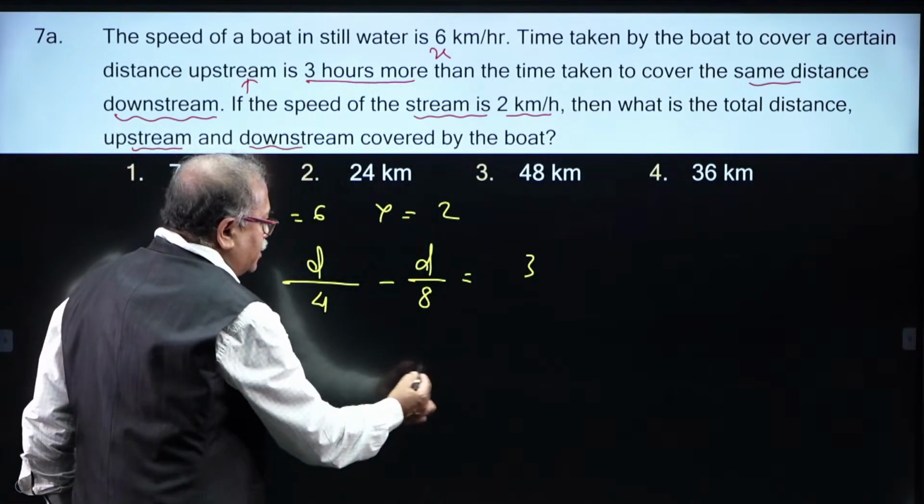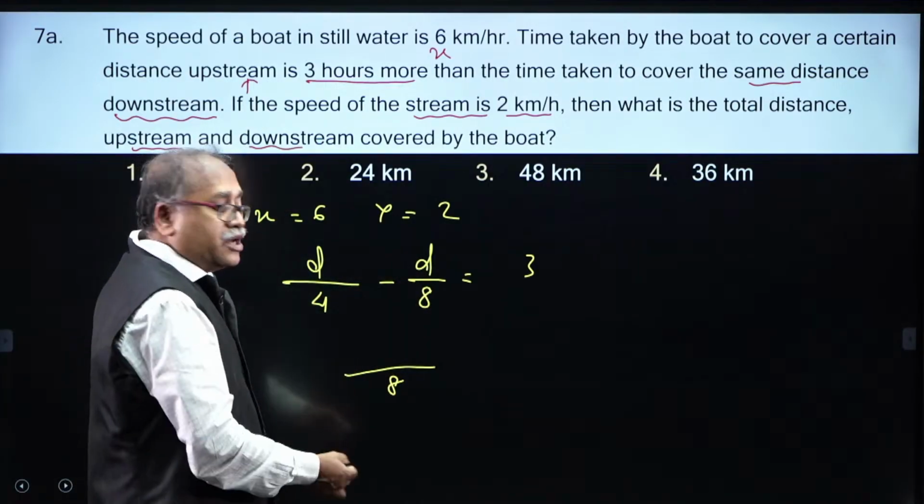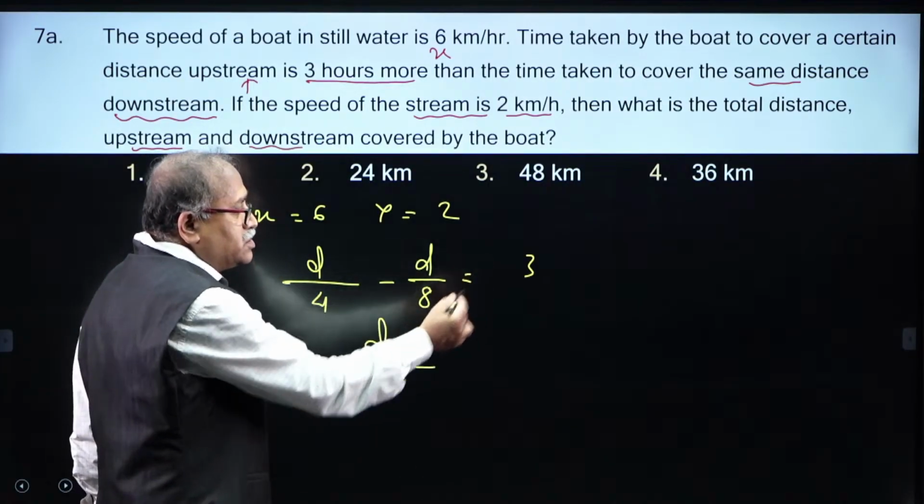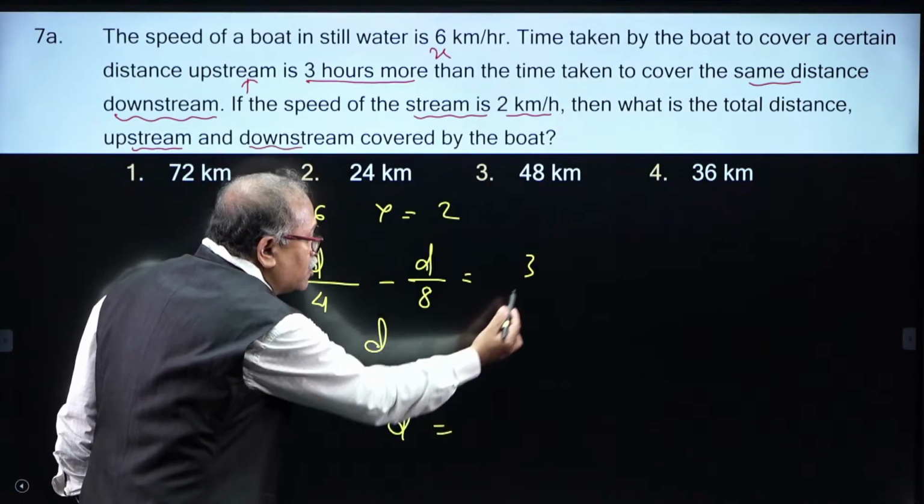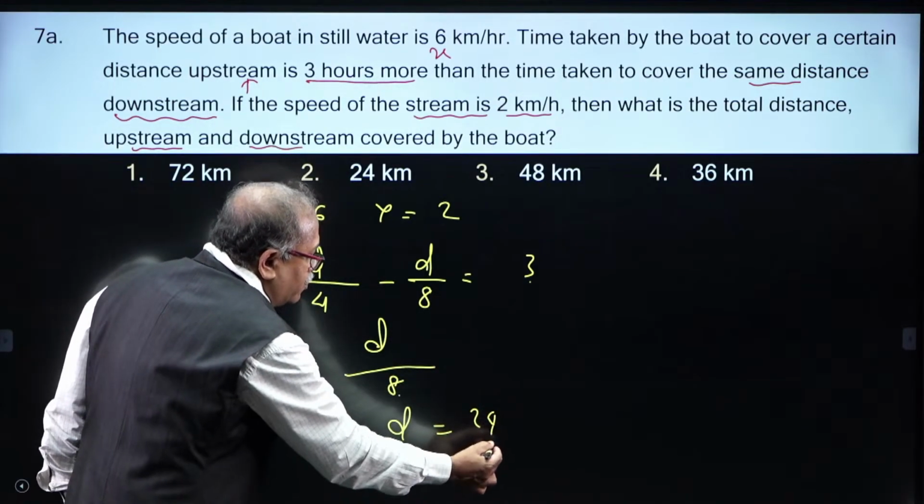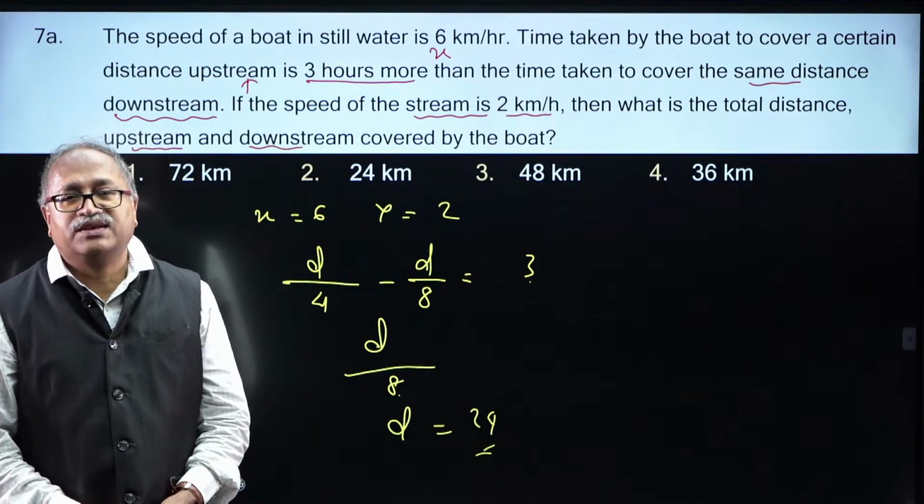Okay. Let me complete this one. I am getting the 8 over here, 2d minus d, which is nothing but d, which is equal to 3. So, therefore, d is equal to 8 into 3, which is 24. So, this is the simplest possible question that can be formed in boats and stream.